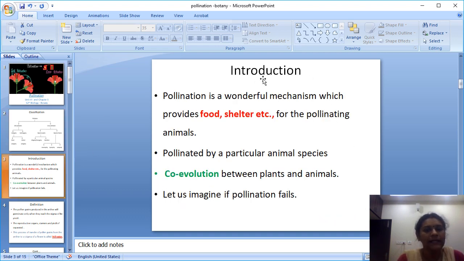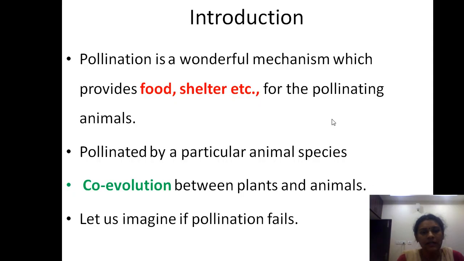Next, I am coming to the introduction. Pollination is a wonderful mechanism which provides nutrients and shelter for the pollinating animals. Food is nutritious, and shelter means a place to live for the pollinating organisms. What are the pollinating animals? Butterflies, moths and so on.